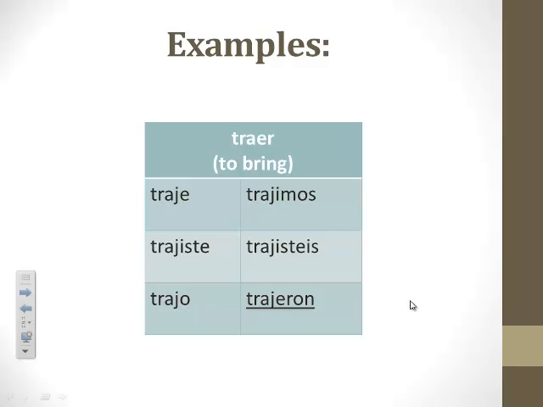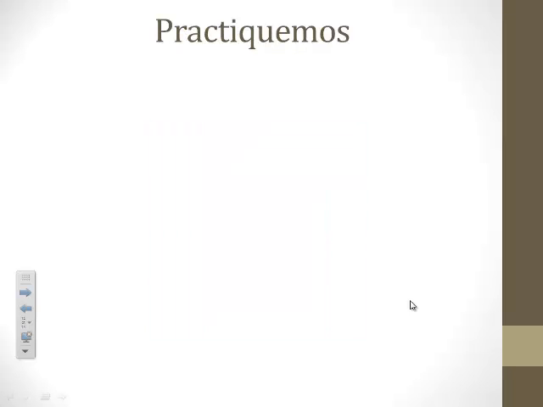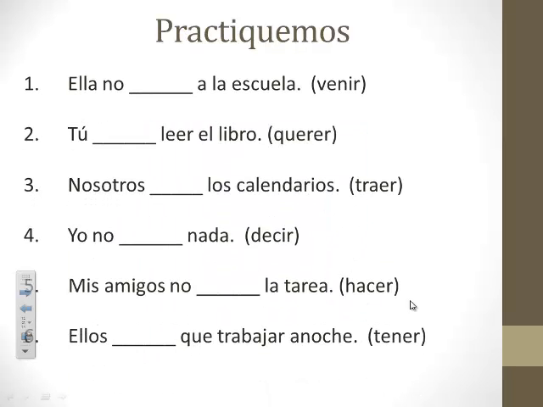Okay, last section. On your note guide, go to section 4, the practice. Here we have 6 sentences. Please conjugate all of the verbs here in the preterite tense, and remember that all 6 of them are irregular stem verbs. So for example, in number 1, she did not come to school. Conjugate venir in the preterite, remembering that its stem is not ven, its stem is vin. Also notice on 5 and 6, these are old verbs. We had these first semester. Okay, go ahead and pause me, work through these, and then we will go over your answers.